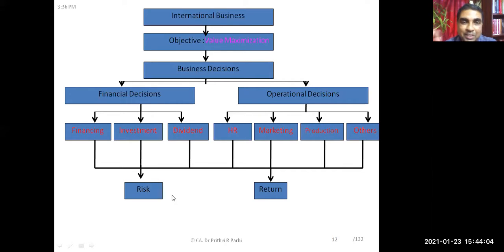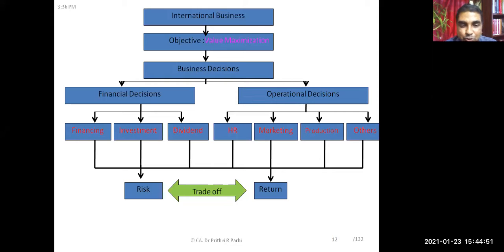So if you want to understand the business, first of all, we have to understand that business is a combination of all these decisions. And all these decisions involve some kind of risk, and also it will give you some reward, which is my return. So now the big challenge is to compare this risk with return, that how much risk one should take to expect a return, or if he's expecting this much return, how much risk he should take. If I'm taking risk, what is the return I should expect? Or if I'm expecting this much return, how much risk I should take? One should know.